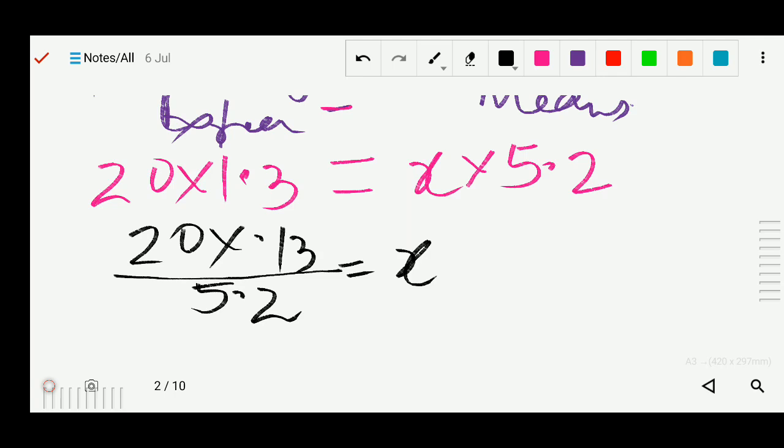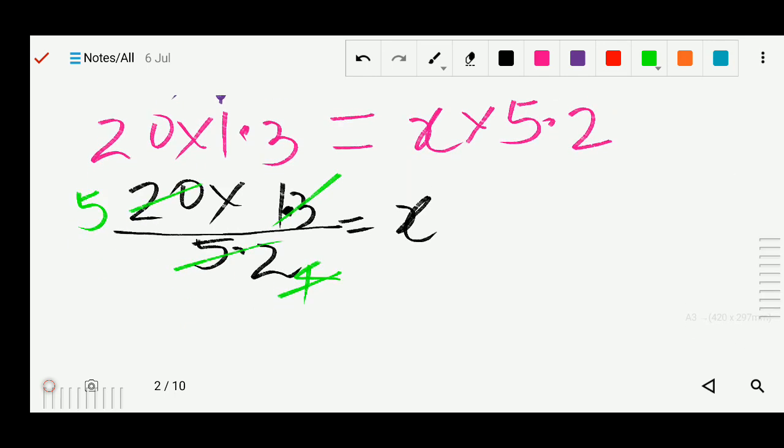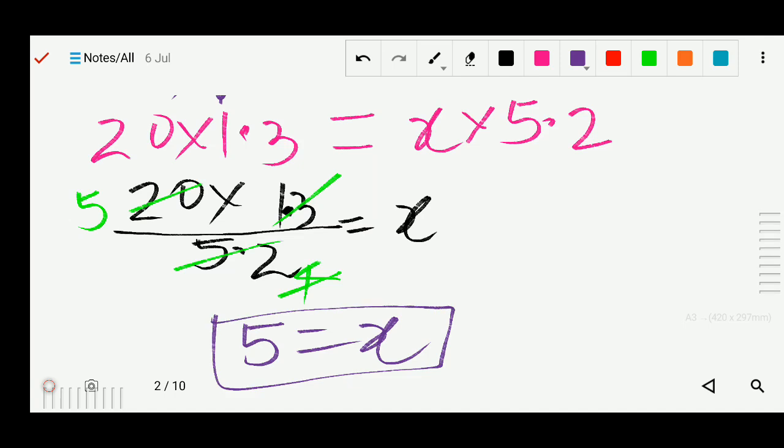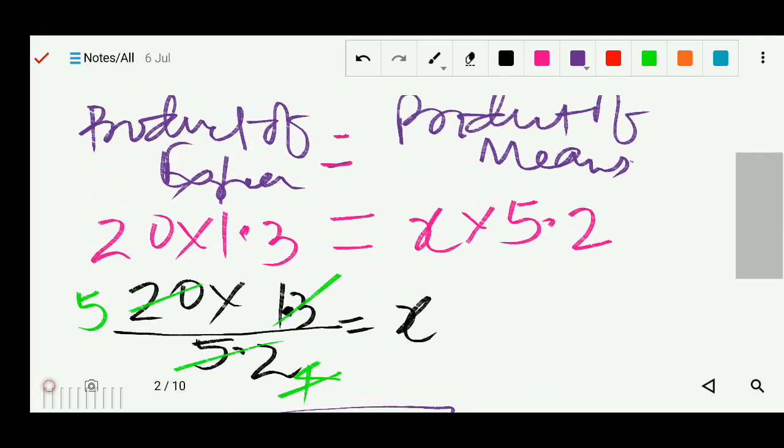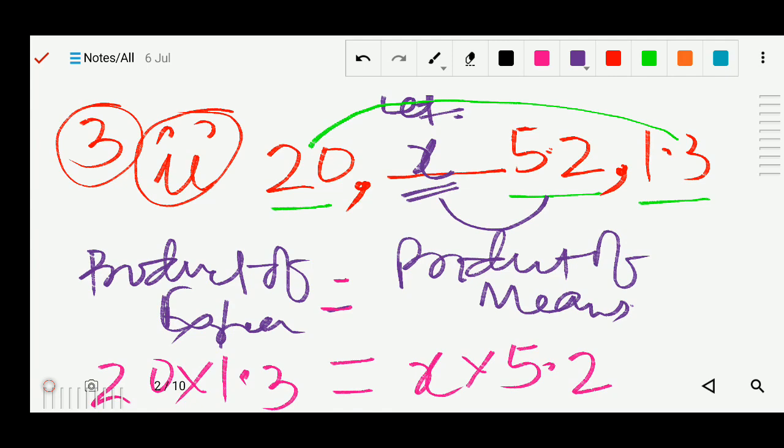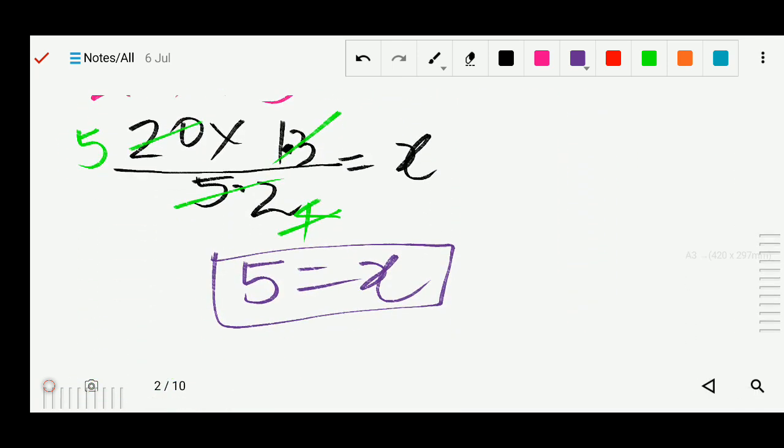Sorry, here it is actually 1.3. Now we can divide. This is 4 times, and this 4 divided, how many times? 5 times. So what is the value of x? We are getting 5 equals x. So we got the value of x, that is 5.